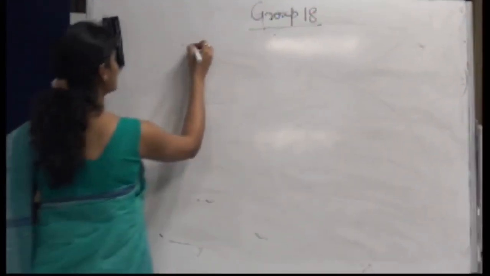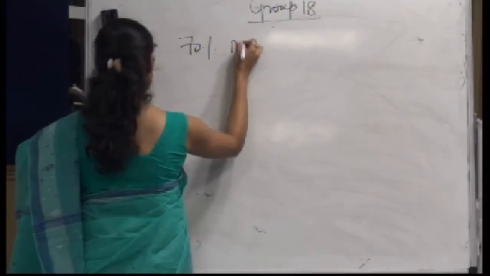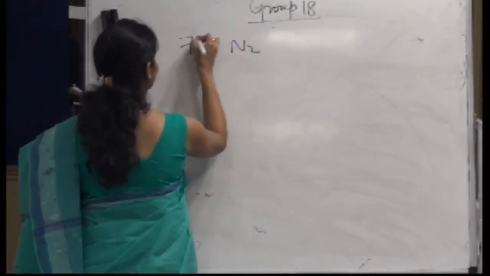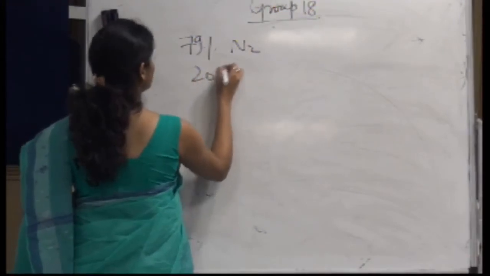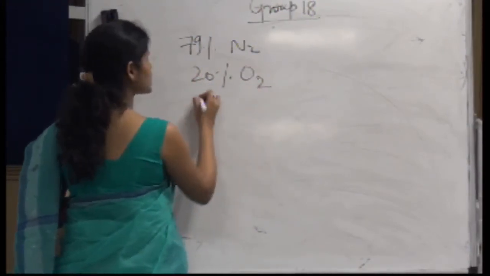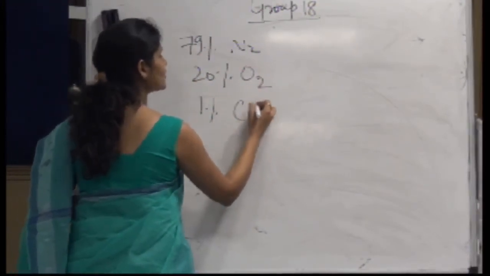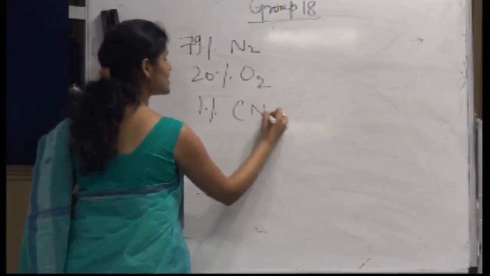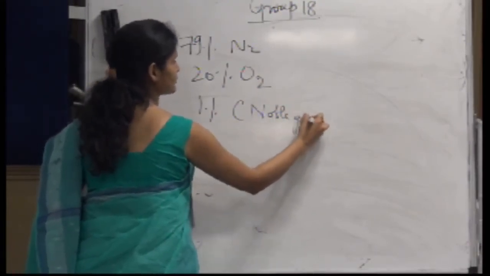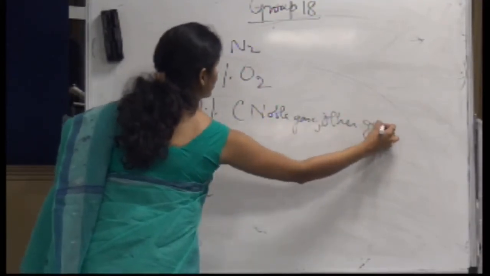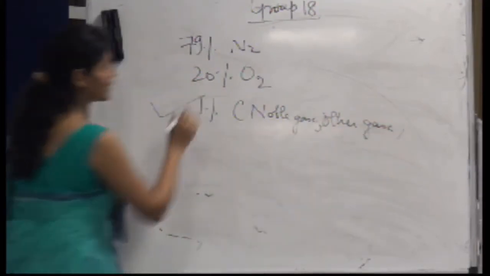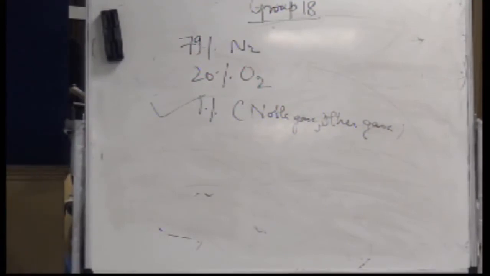It is 79% nitrogen and 20% oxygen, and the rest 1% consists of other gases, which include noble gases also. So we are interested in this part when we are talking about group 18 elements, obviously.